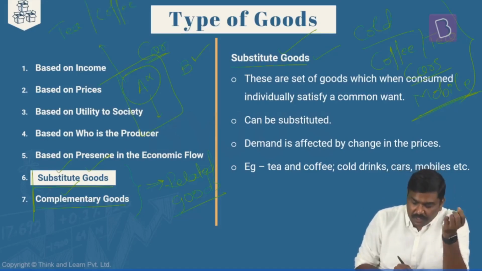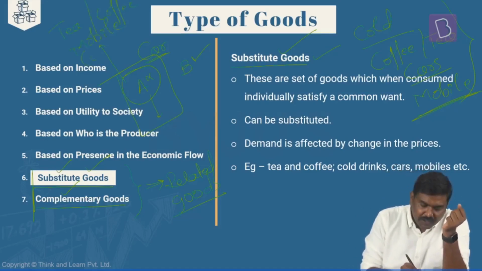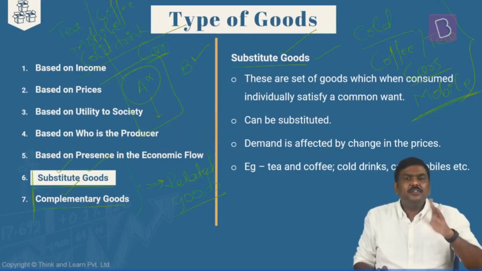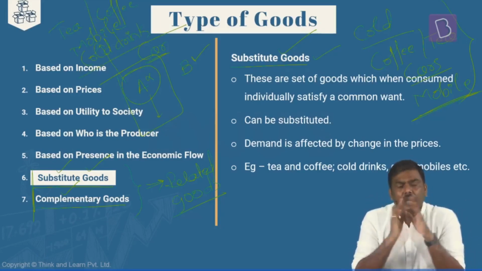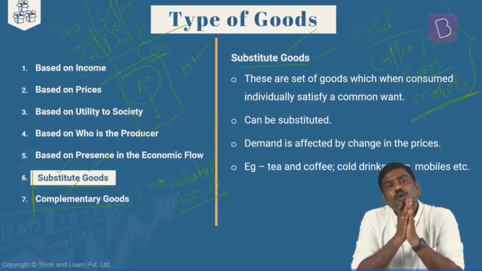You can apply this in the context of, let's say, mobile phones, cold drinks, etc. For example, imagine you're consuming tea. Okay, price of tea is 15 rupees, coffee is 15 rupees. So you are basically consuming tea. Now you'll go to the restaurant tomorrow.